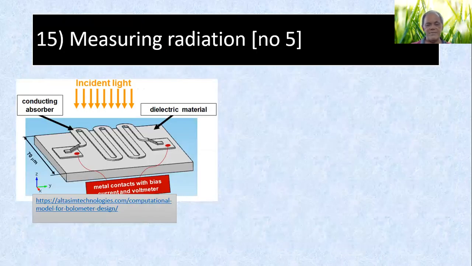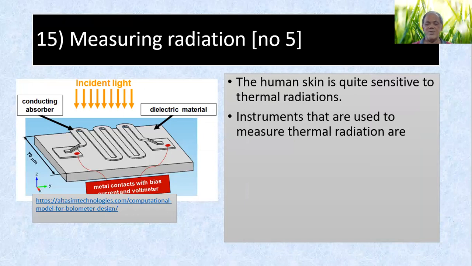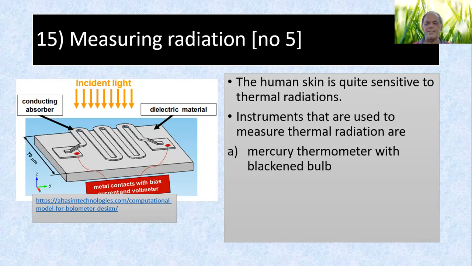Measuring radiation, number 5 in your book. Human skin is quite sensitive to thermal radiation. We can feel it. When you stand in the sun, you can feel the sun's heat, or you stand near a fire, you can feel the radiation if you stand too close. Instruments used to measure thermal radiation are the mercury thermometer with blackened bulb, we just blacken the bulb so it can absorb radiation, the bolometer, and the thermopile.